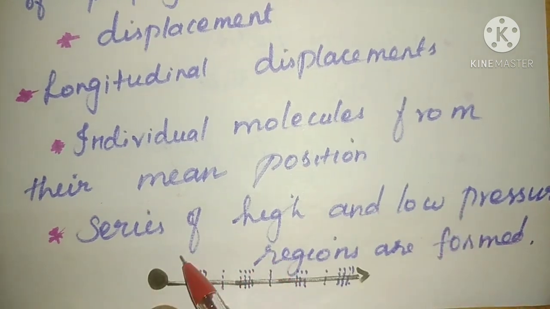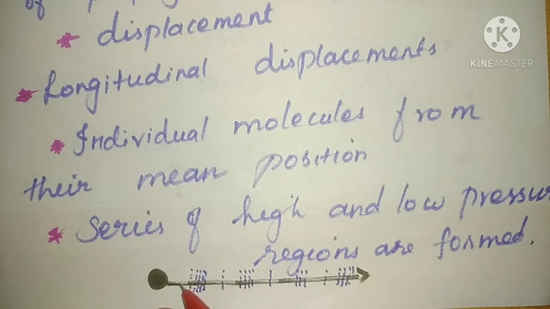For example, here is the source of sound. From the source of sound, the particles will be getting the vibration through this medium. This line denotes the mean position, and from the mean position the particle is getting the vibration. Here, many particles will be there.